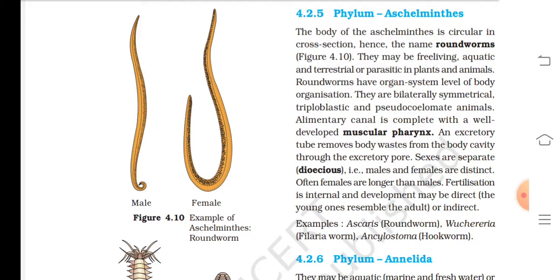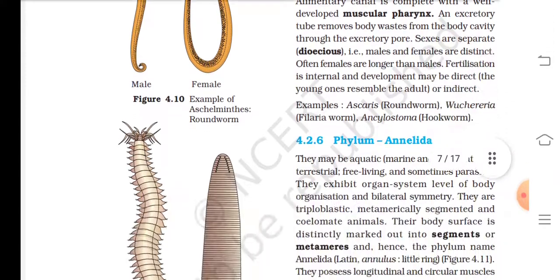Sexes are separate, that is dioecious: males and females are distinct. Often females are longer than males. Fertilization is internal and development may be direct, where the young ones resemble the adult, or indirect. Examples: Ascaris, Wuchereria and Ancylostoma.